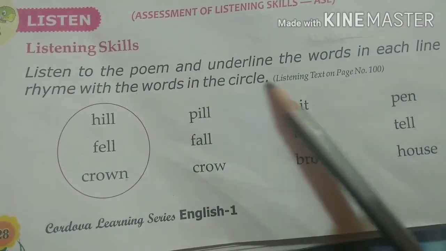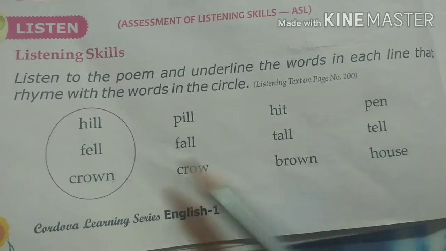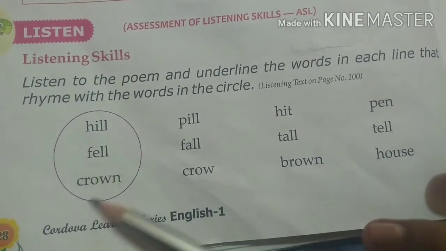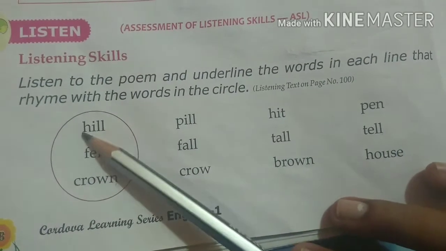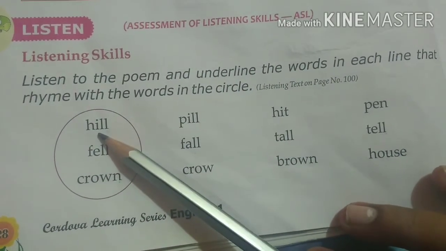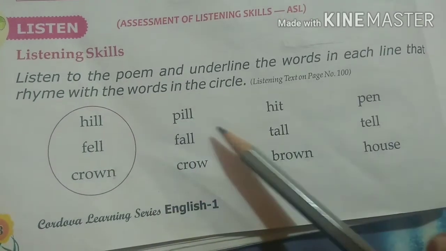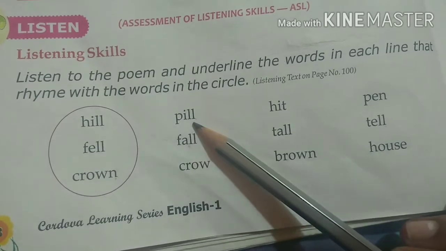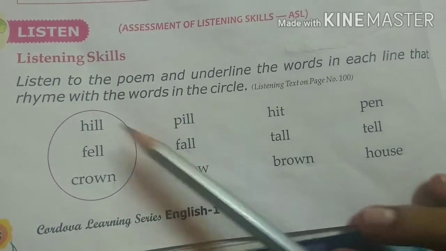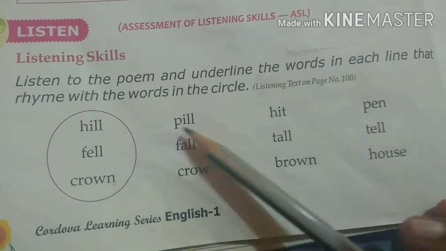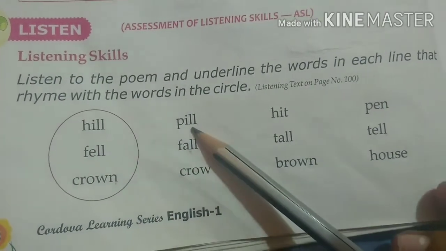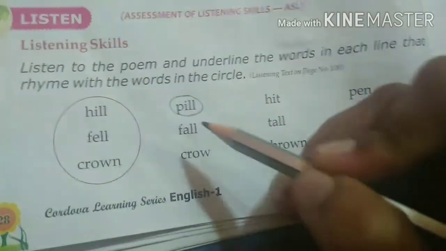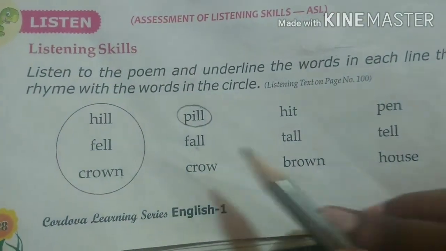Listen to the poem and underline the words in each line that rhyme with the words in the circle. So these are the words for which we have to find a rhyming word. So what is the first word here? Hill. So we have to find a rhyming word for hill. Can it be fall? No. Can it be pill? Yes, because hill, pill. Yes, so circle pill. Have you circled, children? Okay, let's go to the next word.